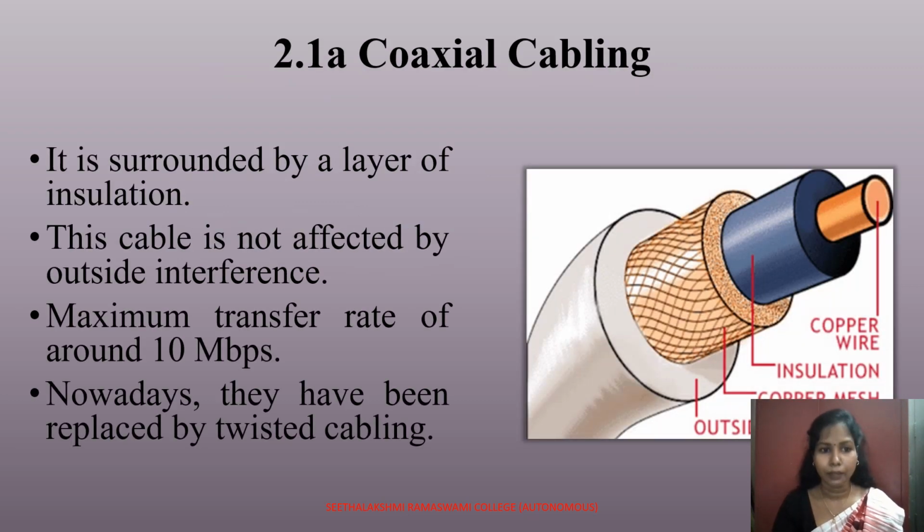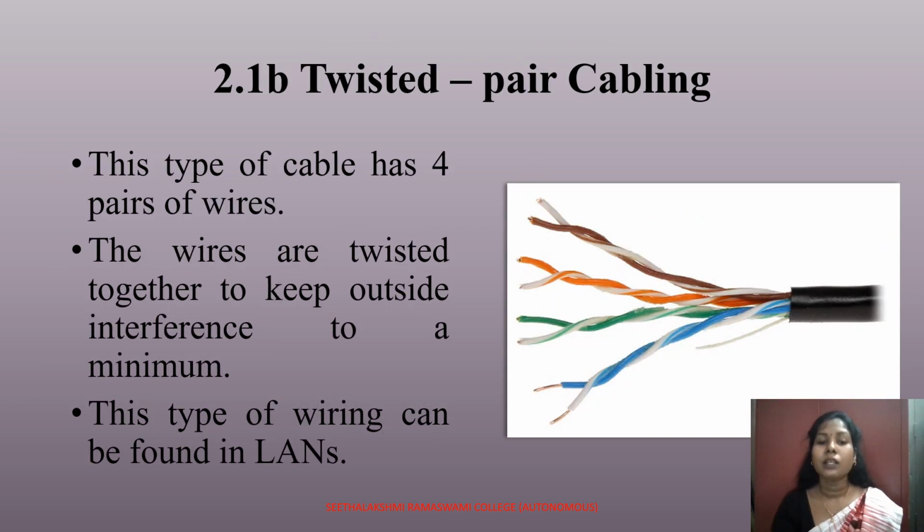Coaxial cabling. As you can see on your right-hand side, this is a coaxial cabling. It is surrounded by a layer of insulation. This cable is not affected by outside interference. It has a maximum transfer rate of around 10 Mbps. Nowadays they have been replaced by twisted cabling. Moving on to the twisted pair cabling. This type of cable has 4 pairs of wires. The wires are twisted together to keep outside interference to a minimum, and this type of wiring can be found in LANs.